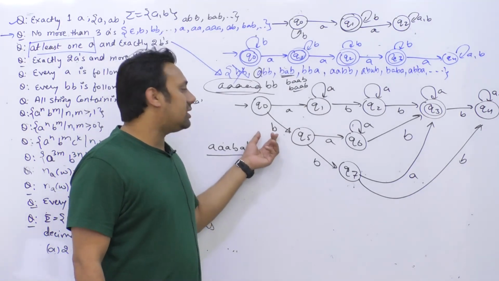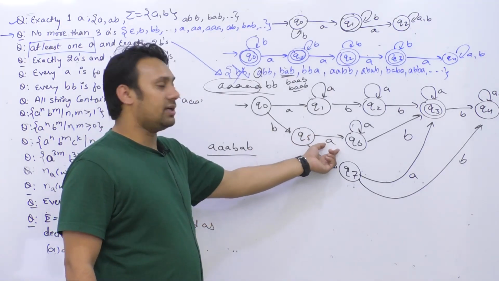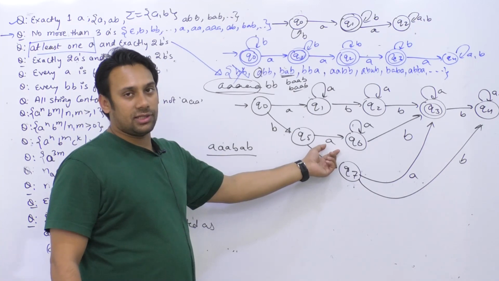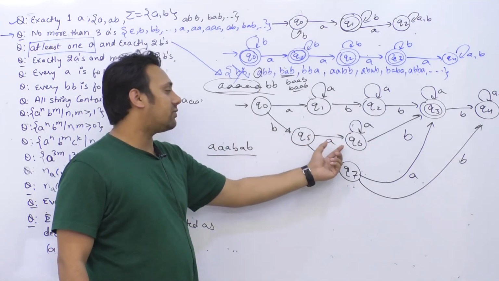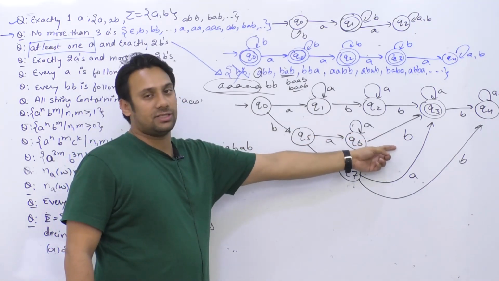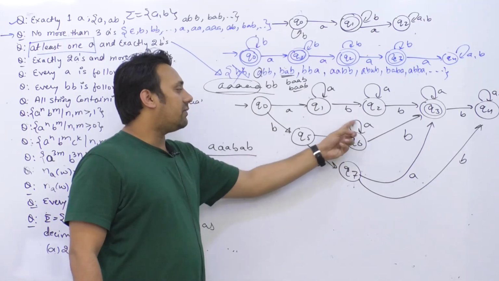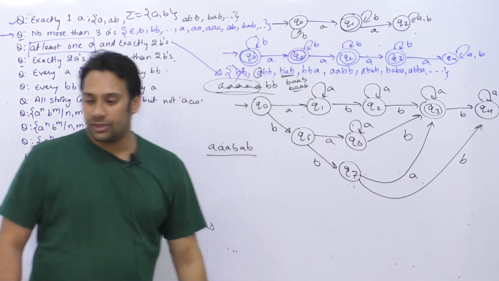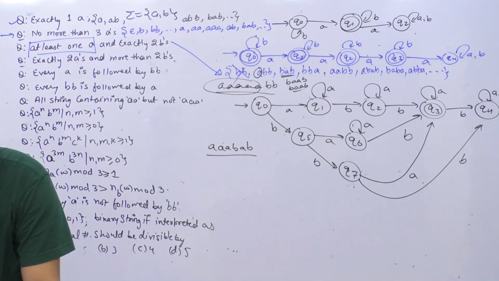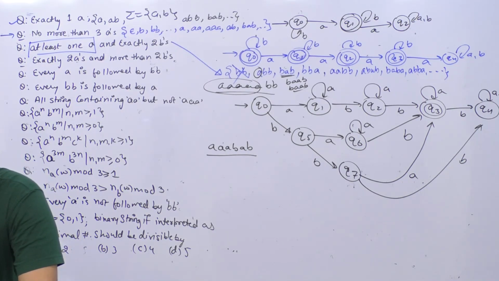But if the first symbol is b and the second symbol is a, then the third symbol can be anything. It can be a or b, but we have to make sure that exactly one b comes. We cannot have more than one b, but we can have any number of a's. Is it clear? Any doubts in this? It was a little bit tricky, right?